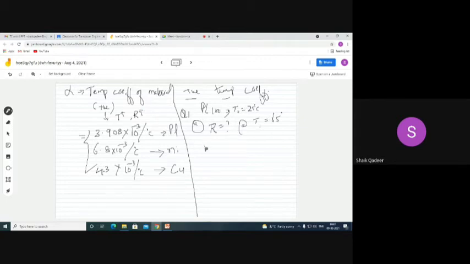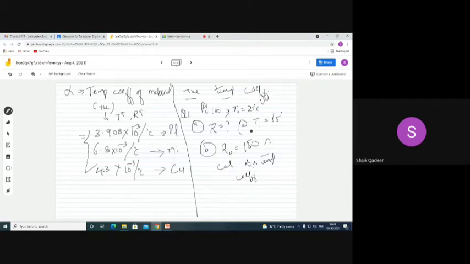B, write down. If the thermometer has a resistance of 150 ohms, calculate its temperature coefficient.